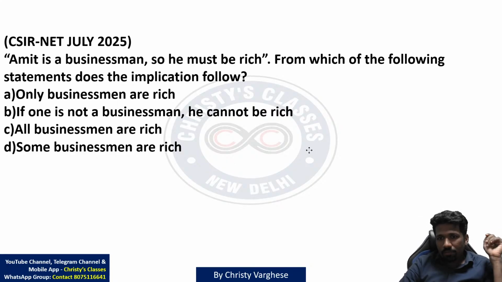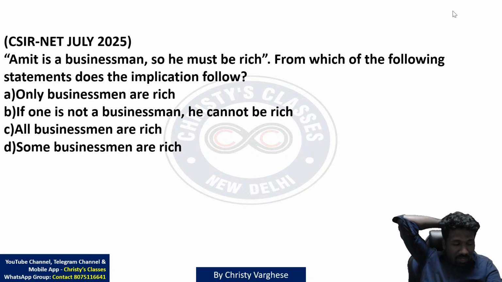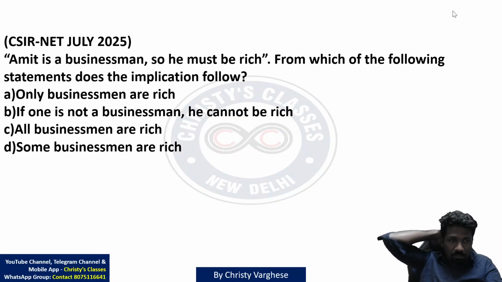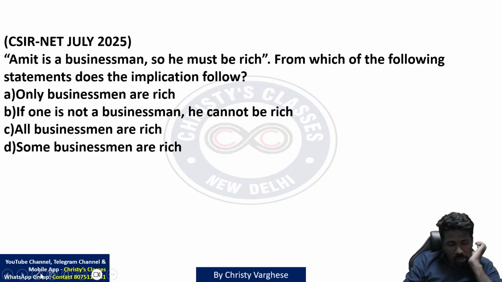Okay, listen very carefully. So it's a conditional statement. Conditional statement means a P implies Q type of question. Here it is not mentioned in if-then form. Normally a conditional statement will be like, if it rains, then the field will be wet. Amit is a businessman, so he must be rich. From this, what is implied? Which of the following statements does the implication follow?